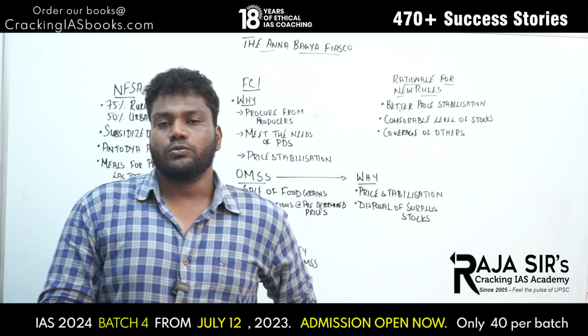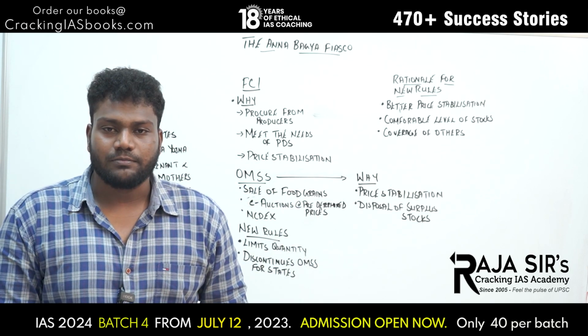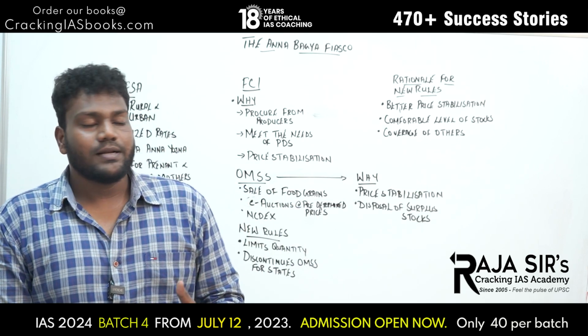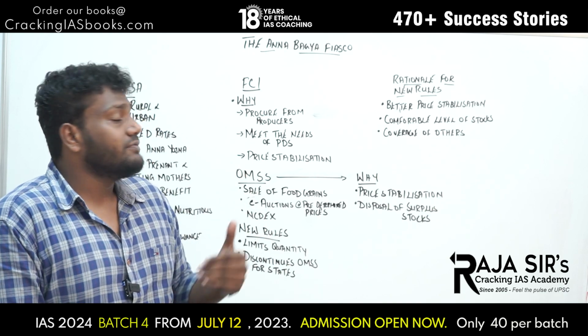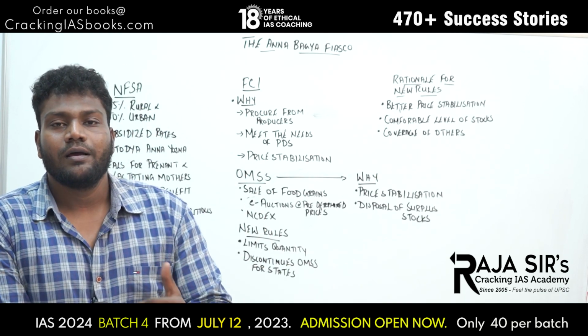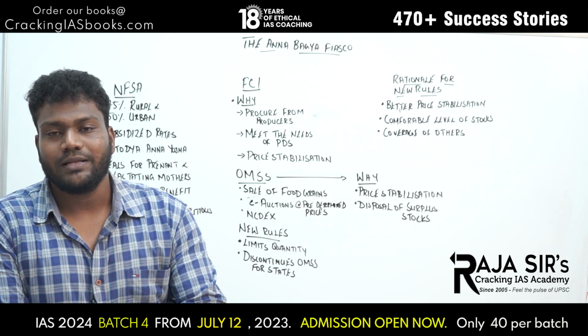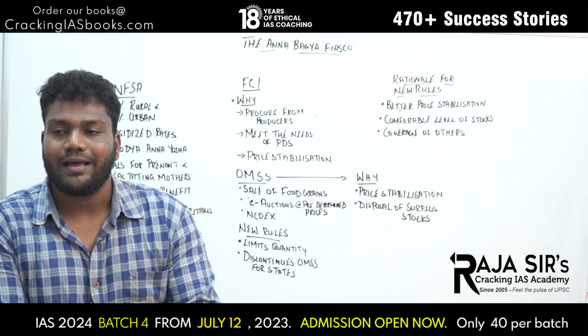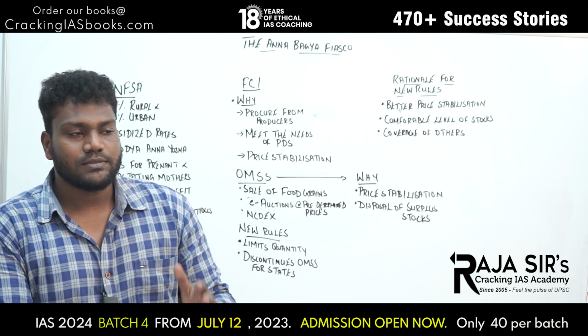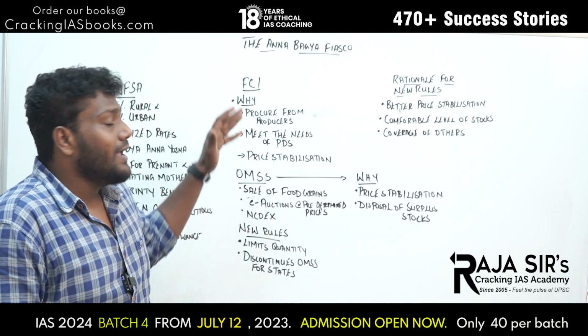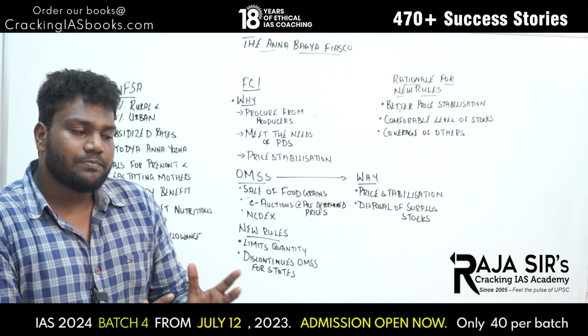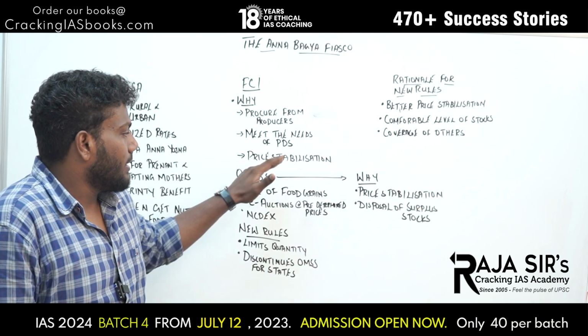So in order to address this supply mismatch, what FCI does is that it pushes its buffer stocks to the market, so that the prices of rice and wheat will come down. So that is the third major reason why FCI procures food grains, especially rice and wheat: price stabilization.